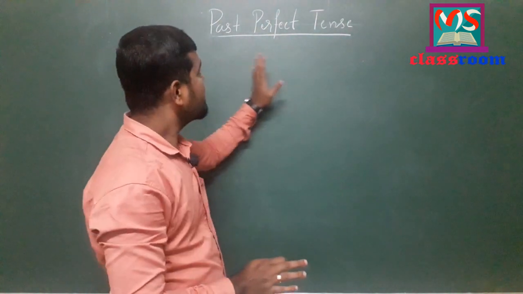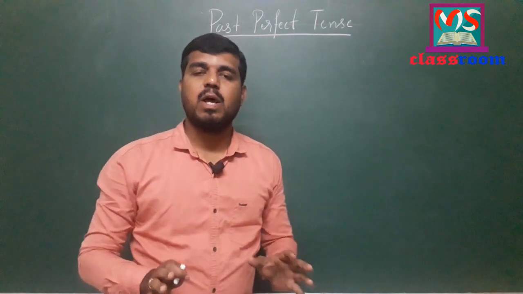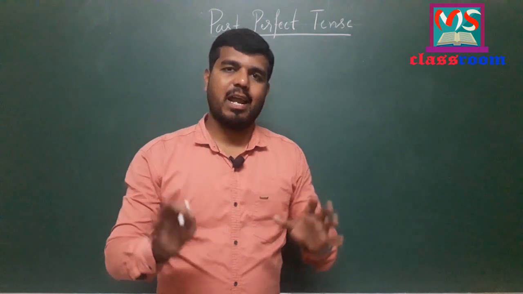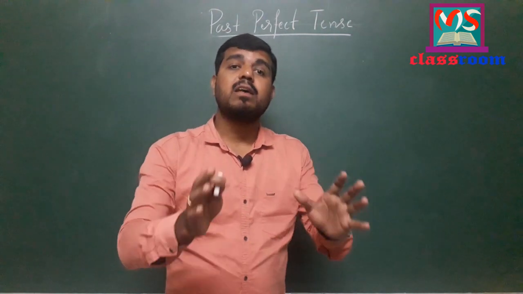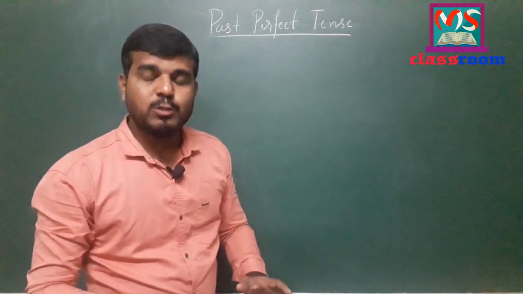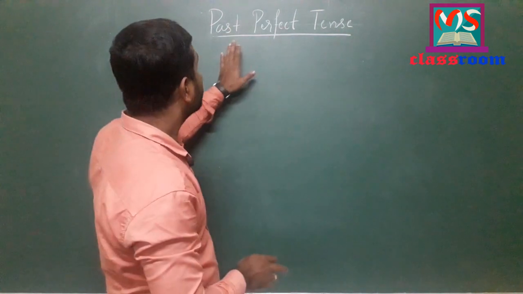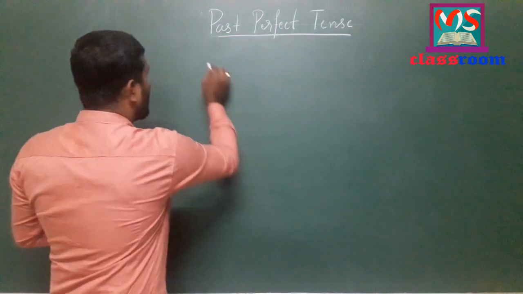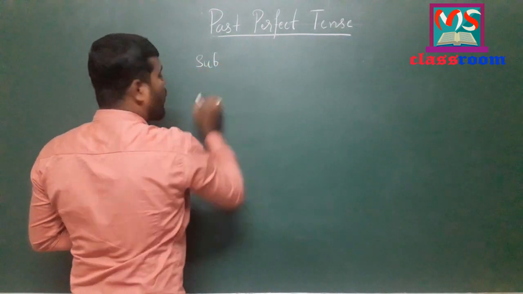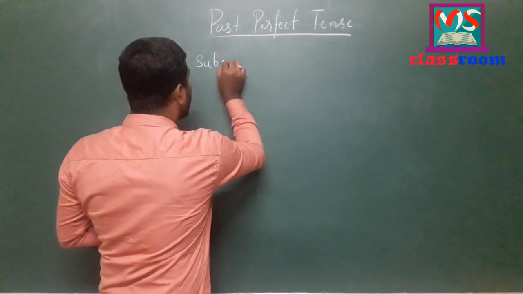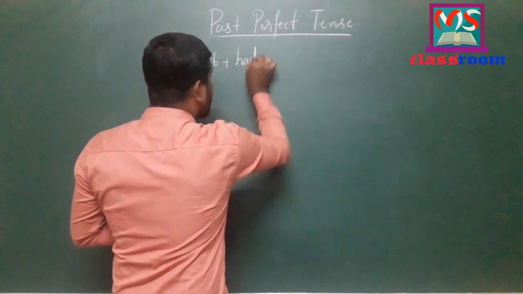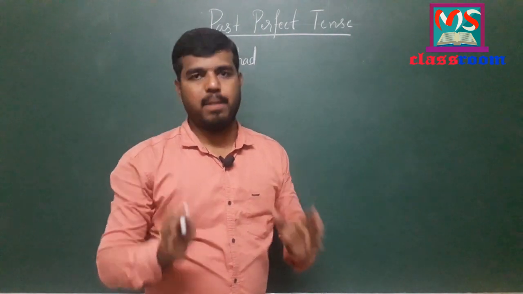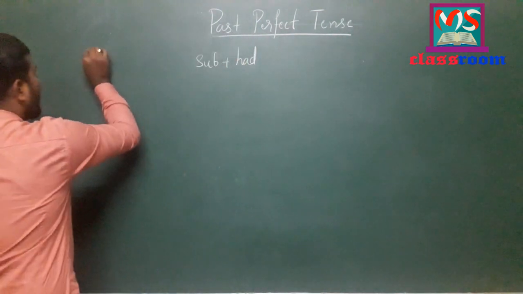Here, let us discuss past perfect tense with examples of affirmative, negative and interrogative sentences. Let me discuss affirmative sentences very first. To form affirmative sentences in past perfect tense, we follow a certain rule. That is, we write the subject very first and we write had, which is the past form of the have form auxiliary or have form helping verb, and you know that very well.